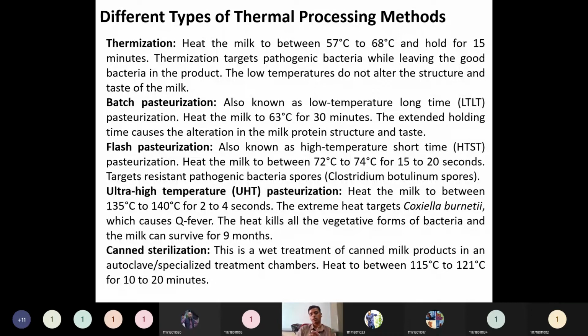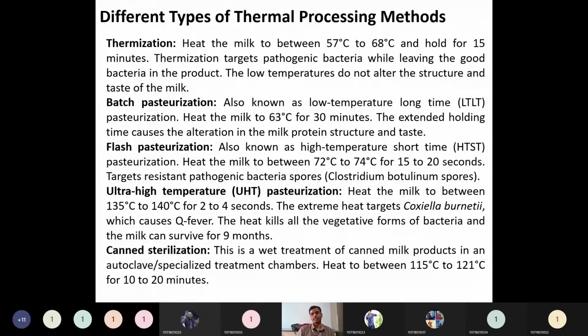Because of this, the spores will not die easily. But in flash pasteurization, even the spores will die. That's the advantage of this high temperature short time pasteurization process. The household milk we drink, like packet milk, is processed by flash pasteurization. Then the next one is ultra high temperature pasteurization.